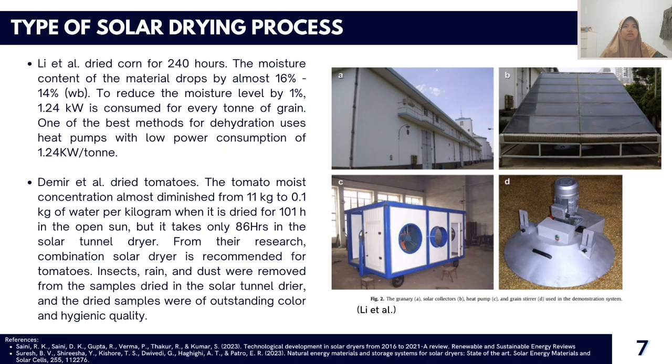From their research, combination solar dryer is recommended for tomatoes. Insects, rain, and dust were removed from the samples dried in the solar tunnel dryer, and the dried samples were of outstanding color and hygienic quality.